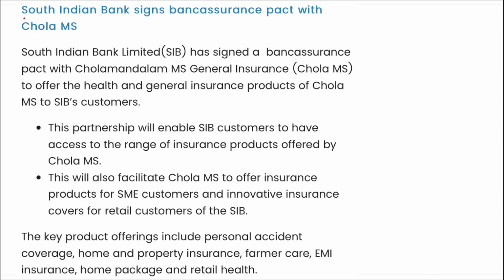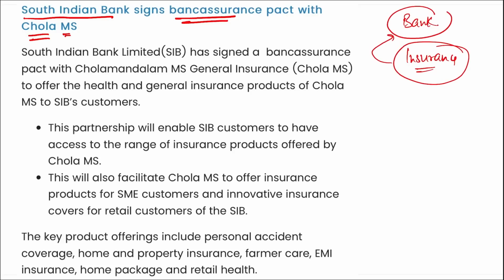Next is South Indian Bank. South Indian Bank has recently signed a bancassurance pact with Cholamandalam General Insurance. I repeat, recently. We know what bancassurance is. Bancassurance is when a bank and an insurance company come together, and the insurance company sells their insurance products to the customers of that bank. So recently South Indian Bank has signed a bancassurance pact with Cholamandalam MS General Insurance. All right, and they will be offering health and general insurance products of Cholamandalam to SIB, South Indian Bank's customers.